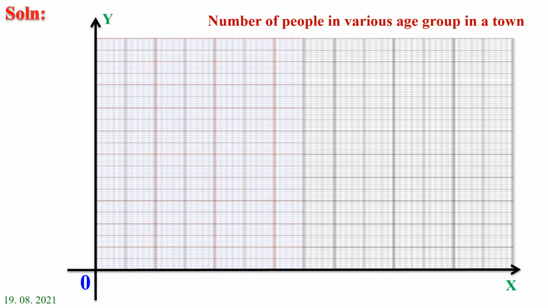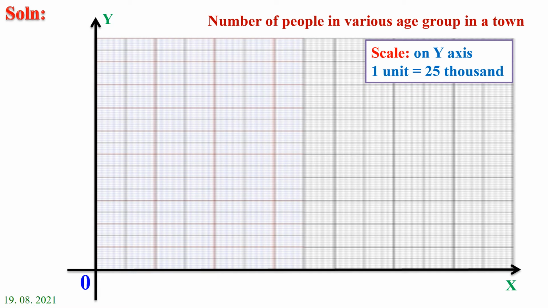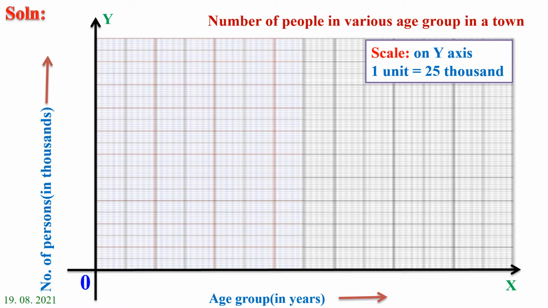Next we are going to write the scale. Yes, it is in the question itself. On y-axis, 1 unit equal to 25,000. Now write the x-axis label, that is age group in years. Then write the y-axis label, that is number of persons in thousand.